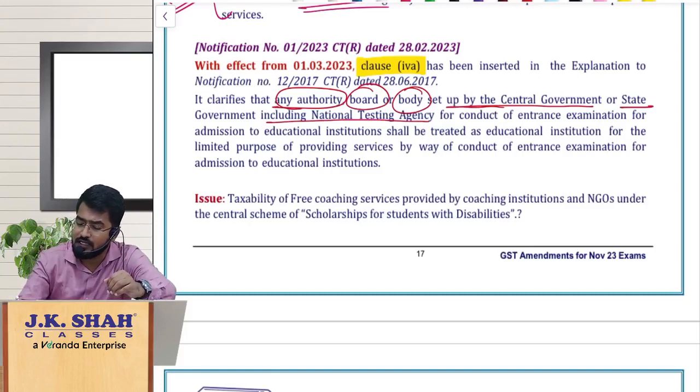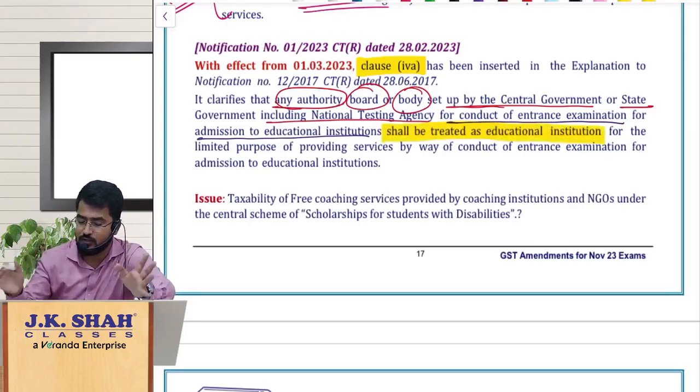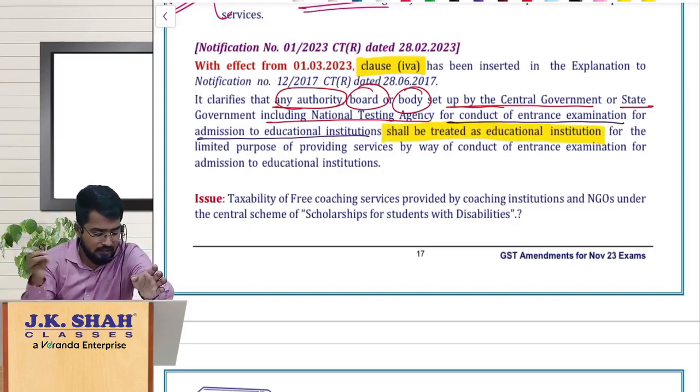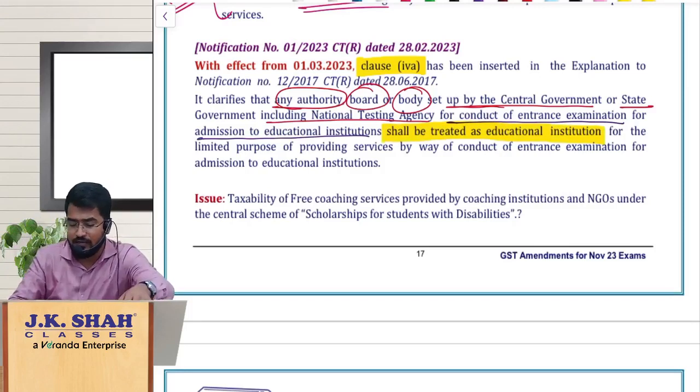For conducting the exams, for conducting the entrance exam for admission to any educational institutions, they will be treated as educational institution.